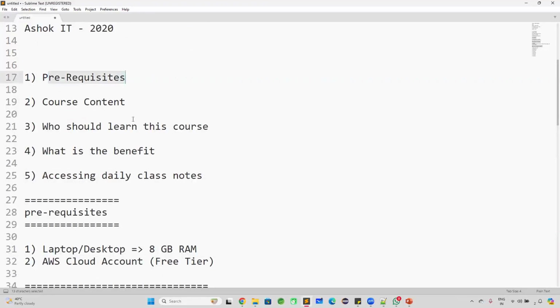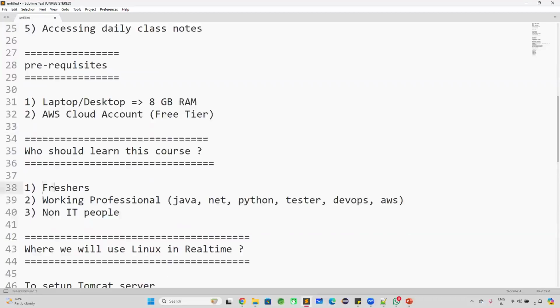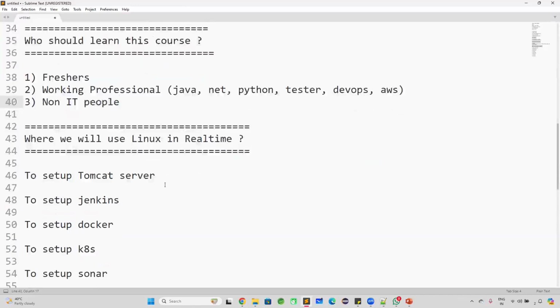So prerequisites, you only need to create an account in the AWS cloud. That's it. I will tell you how to create that account in AWS. I will share the video in the WhatsApp group. Freshers can learn, working people can learn, Java people, .NET people, Python, testing people, DevOps people, cloud people can learn. Non-IT people also can learn, because this is a 0 to hero course. There is no programming here.